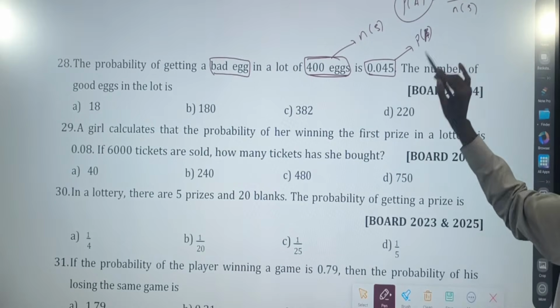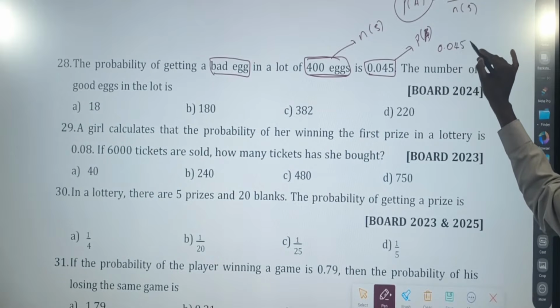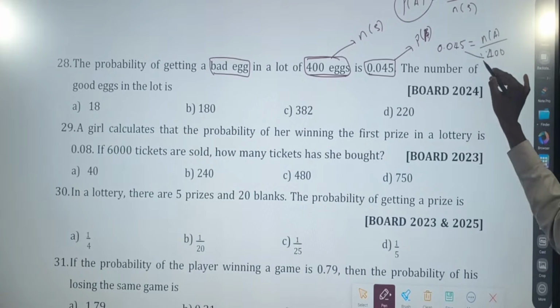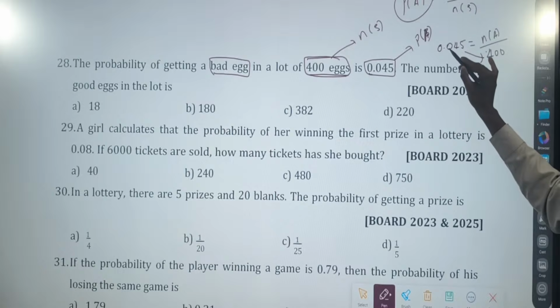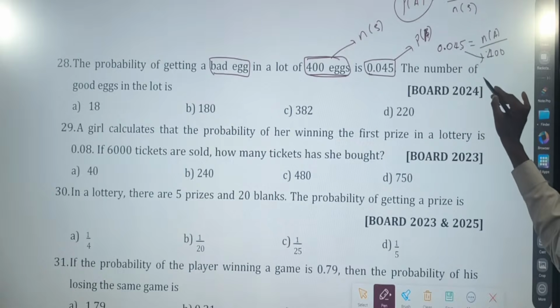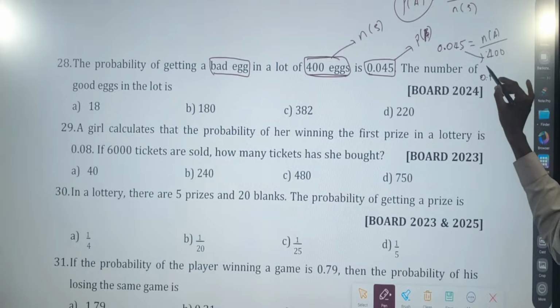This value is given. What is the probability here? 0.045 is equal to n of A, that's what they're asking, divided by 400. Now multiply with this. So 00 will remove 2 digits, means 2 decimal points. What is remaining now? 0.45.